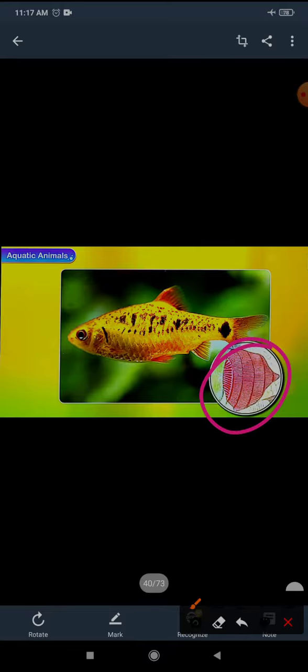Some of them have distinct features. Fish have gills to breathe. This is the picture of gills. So how does the fish breathe? With the help of gills. And these are fins. Fins help it to swim, and they give direction to the body as well.